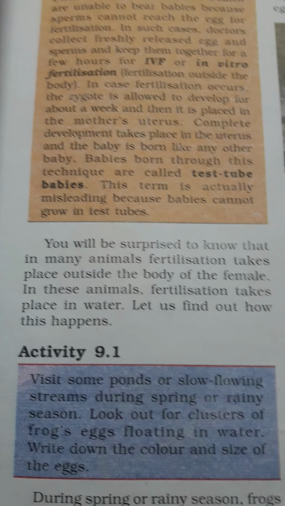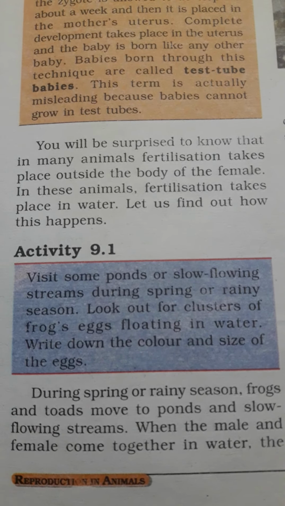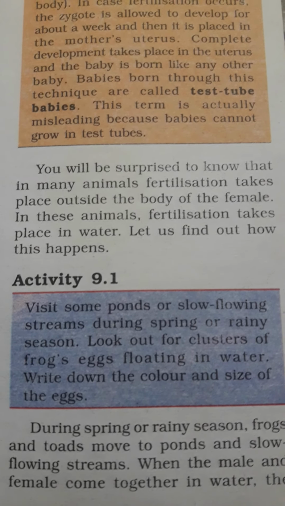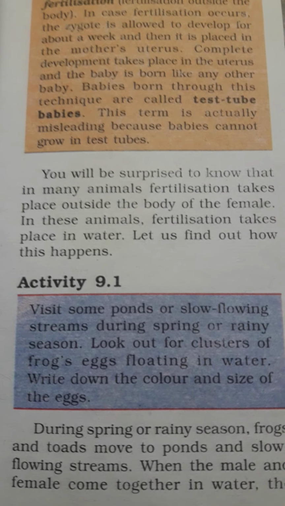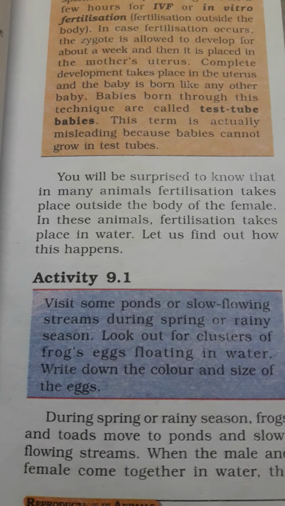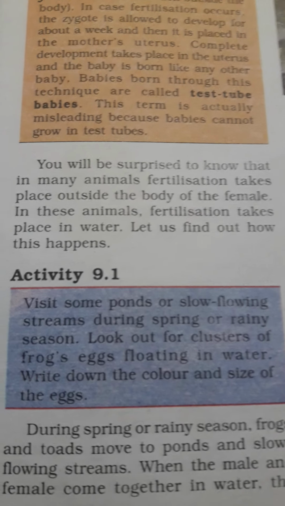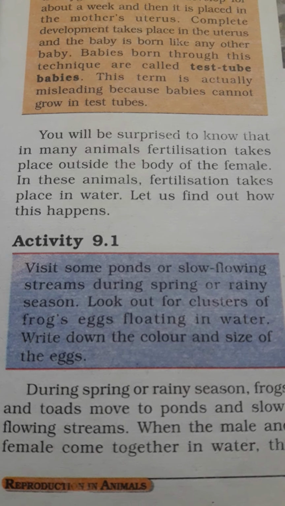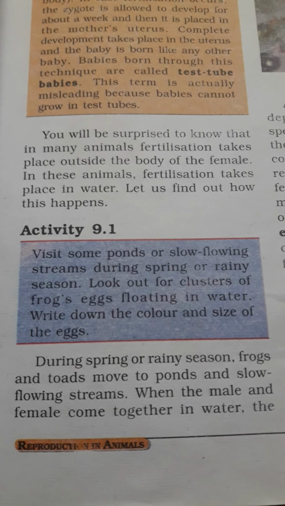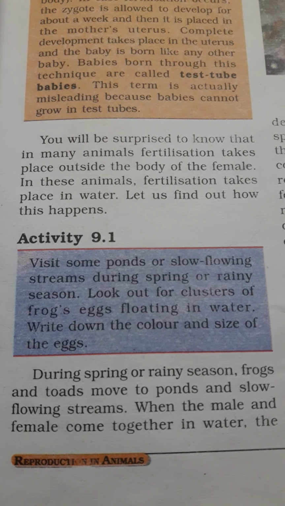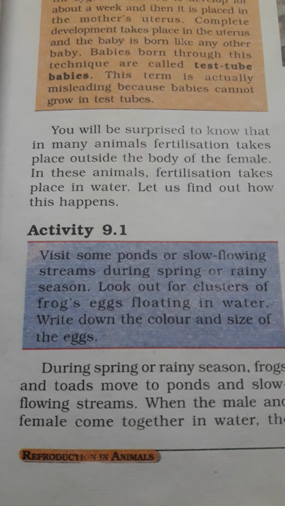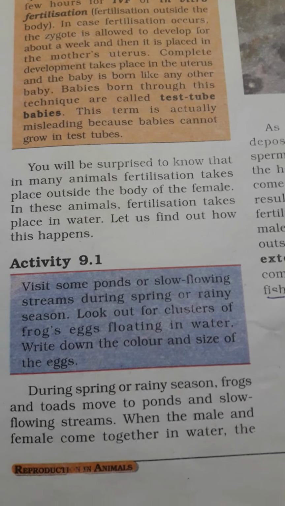Now, what is external fertilization? Let us see activity 9.1. If we go and see some ponds, during spring season or rainy season, we can see clusters of frog eggs floating in water. During spring or rainy season, frogs and toads move to ponds and slow moving streams. When the male and female come together in the water, the female lays hundreds of eggs in water.